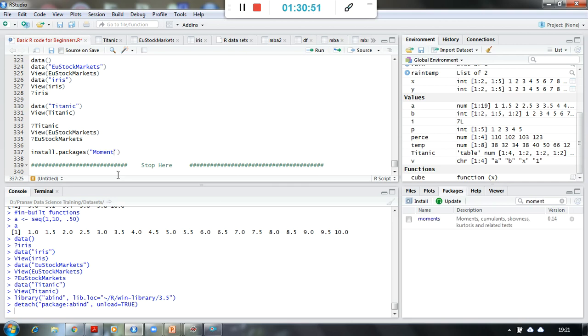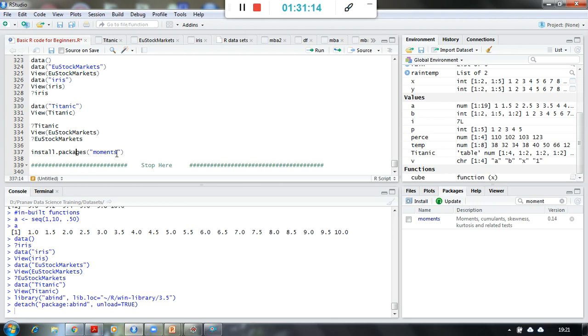So it is available over here. The moments package is available, and R and Python are both case sensitive languages, so we have to check whether we are typing it right. It is a small m. Though this package is already installed, version 0.14 is available.